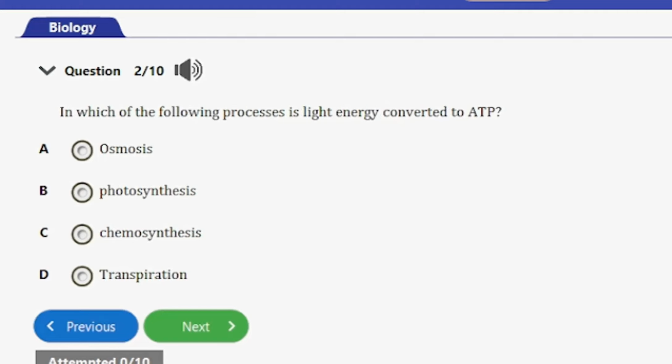Let's consider the next question, guys. Question number 2 says, in which of the following processes is light energy converted to ATP? We have A. Osmosis, B. Photosynthesis, C. Chemosynthesis, D. Transpiration. So guys, the answer to this question is option B, that's photosynthesis.